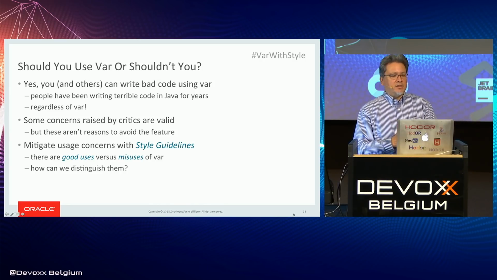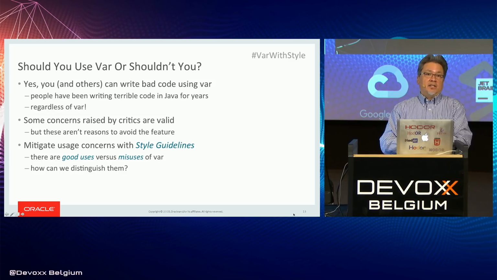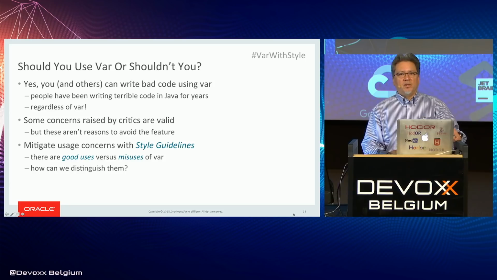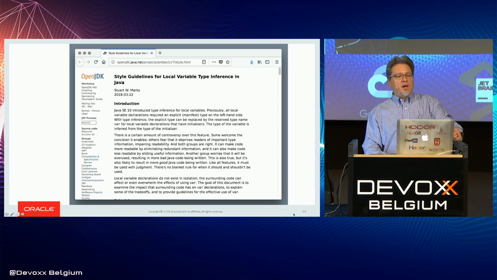So what I've done is I've written a document called the Style Guidelines for the use of var, or Local Variable Type Inference Style Guidelines. So in that document, I lay out a number of principles for how we are evaluating code, and also some examples of good uses and misuses of var. All right, so this is published on the OpenJDK website. Don't worry, I will post the URL at the end so you can all see it.